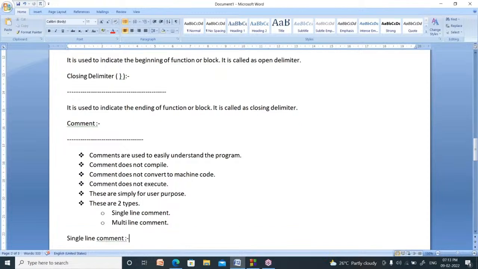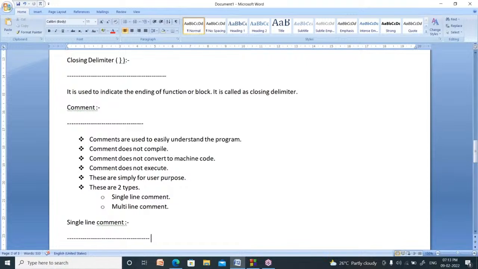How many types of comments are there? Two types of comments are there. One is the single line comment, the second one is the multi-line comment. What is the meaning of a single line comment?